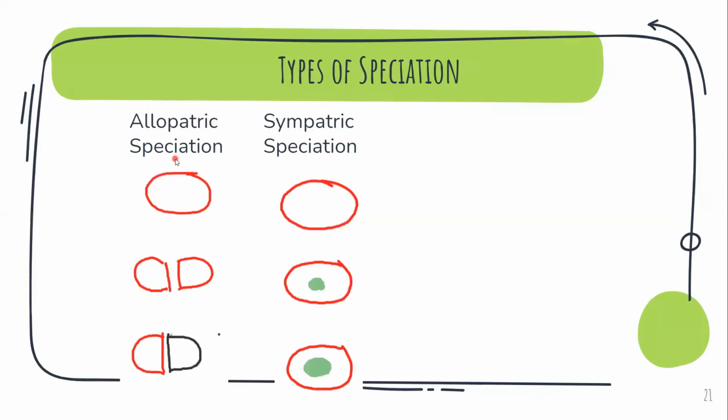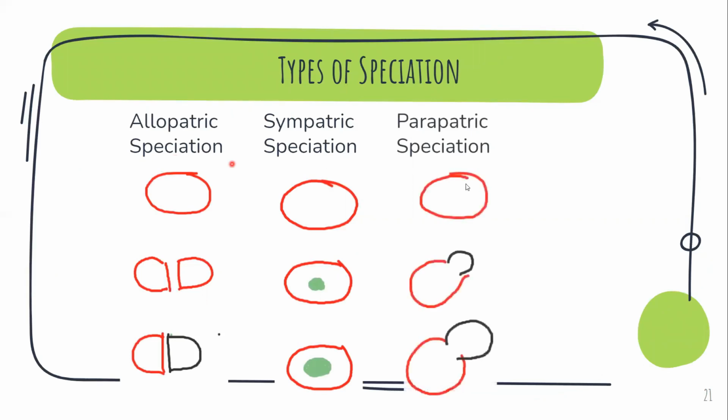Next up is parapatric speciation, wherein some of the members of the original species separate out or bud out and occupy another niche. A new niche is formed just adjacent to the original one.